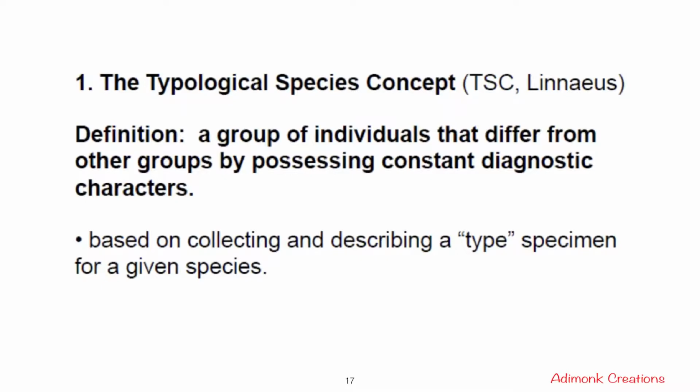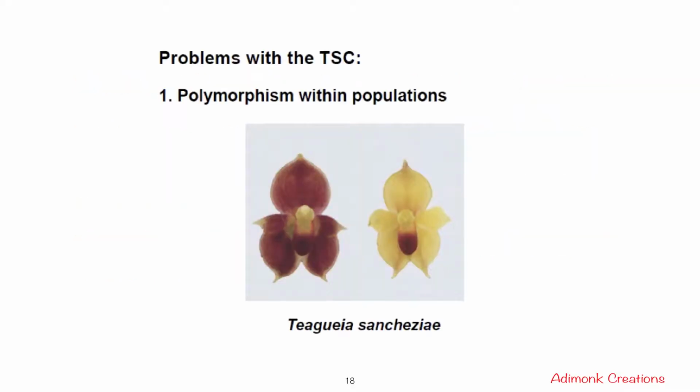They are different species, and it was based on collecting and describing a type or a specimen for a given species. But the problem with the typological species concept was polymorphism. What is polymorphism? It is the occurrence of several different forms of individuals among the members of a single species. So within a species, different colors and different forms can be there, and this was morphologically different.